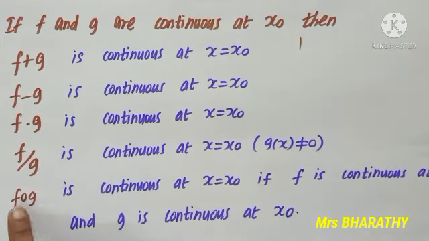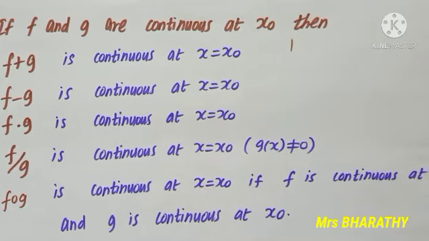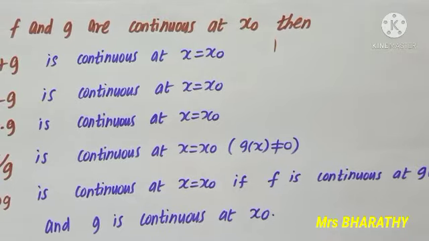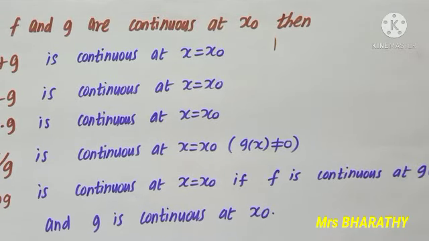And in the case of composition of functions, f composition g, we can still say it is continuous at x equal to x0 if f is continuous at g of x0 and g is continuous at x0.